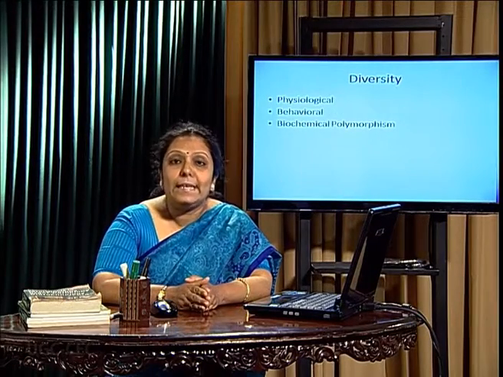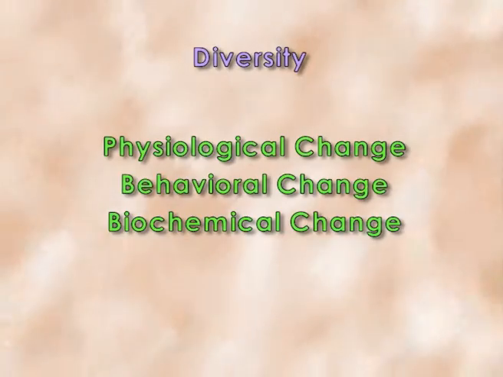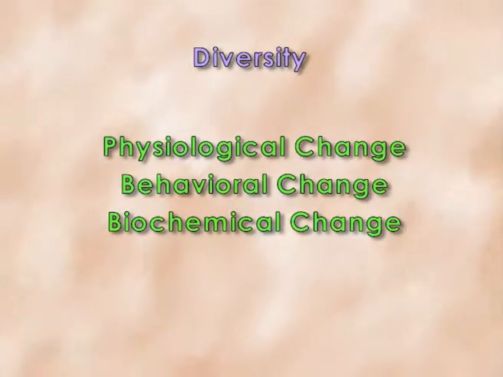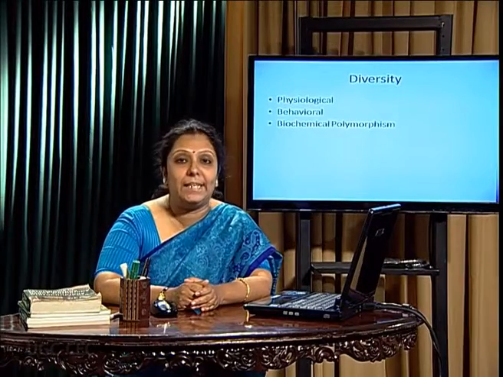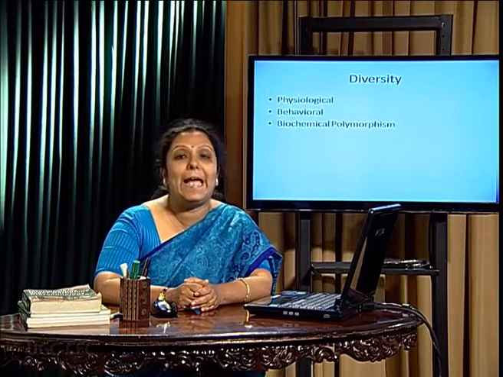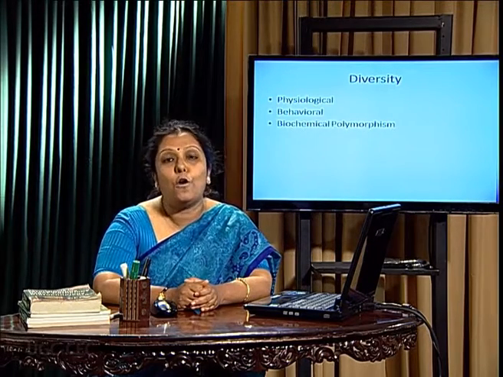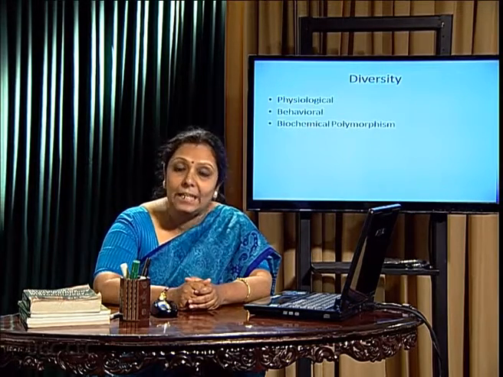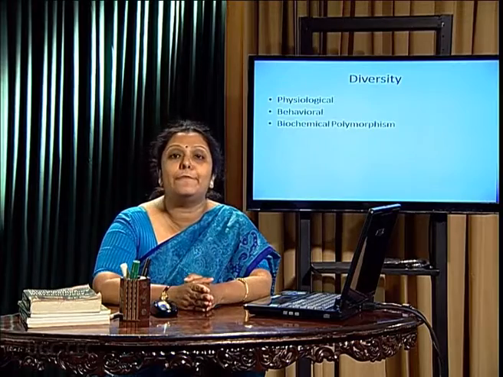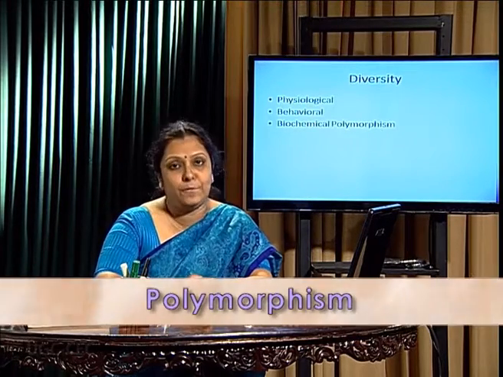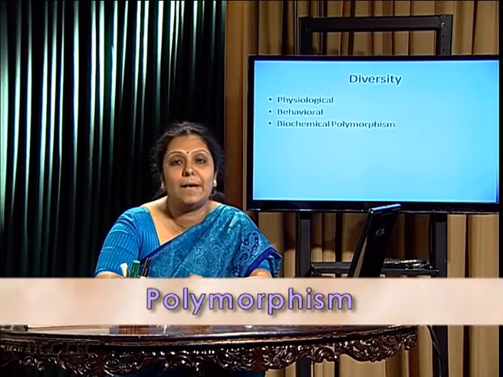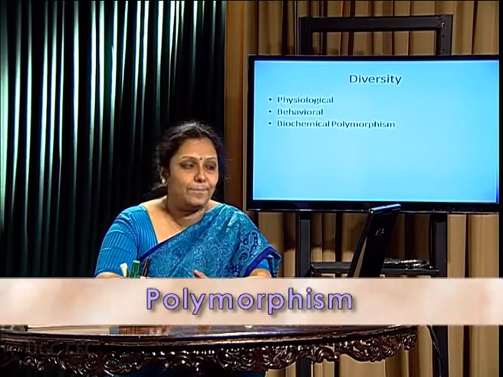Diversity. In this way, physiological, behavioral as well as biochemical changes can happen with respect to a particular locus which is getting mutated, giving different variable alleles. This phenomenon of a particular locus having different types of mutant alleles which get manifested at the phenotypic level is called polymorphism. So, a better polymorphic trait is getting selected by natural selection, by mutation.